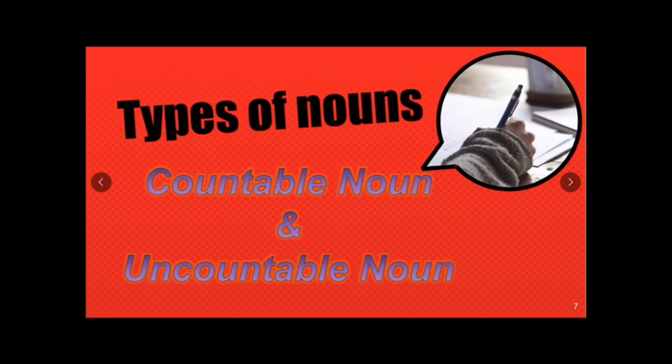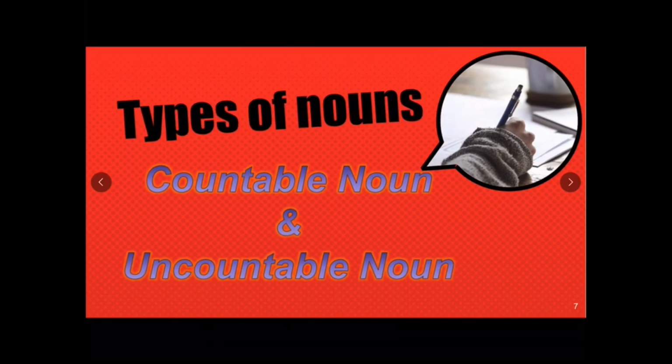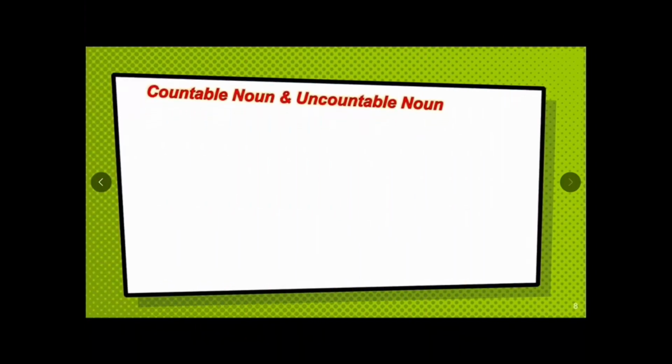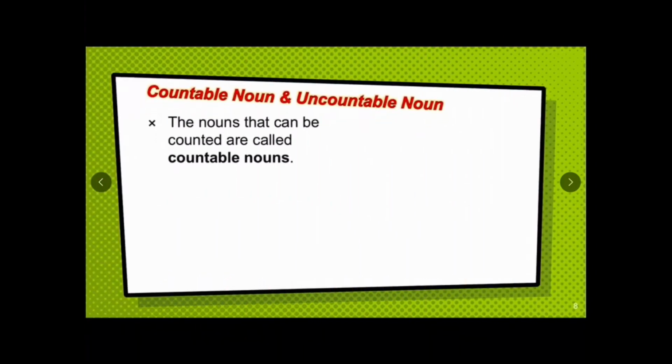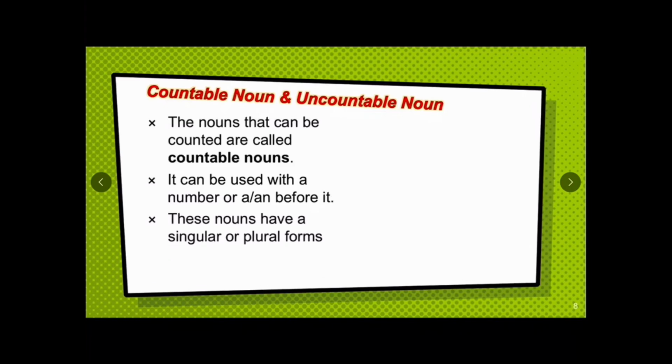Another classification of noun is countable noun and uncountable noun. So what is a countable noun? The nouns that can be counted are called countable nouns. They can be used with a number or a or an before them. These nouns have singular as well as plural forms. For example, pen, boy, sister. These are countable nouns because we can count them.